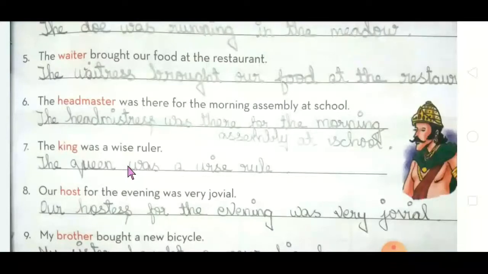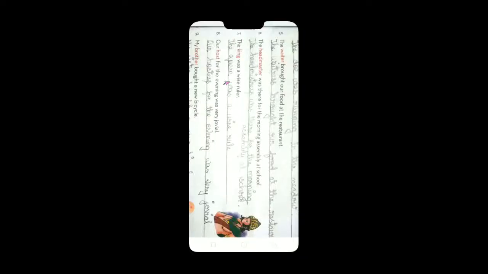Got it? The king was a wise ruler. So the feminine is queen. The queen was a wise ruler. Sorry, ruler, R should come. So R is missing. Ruler. Wise ruler. Got it? Come for the next one.